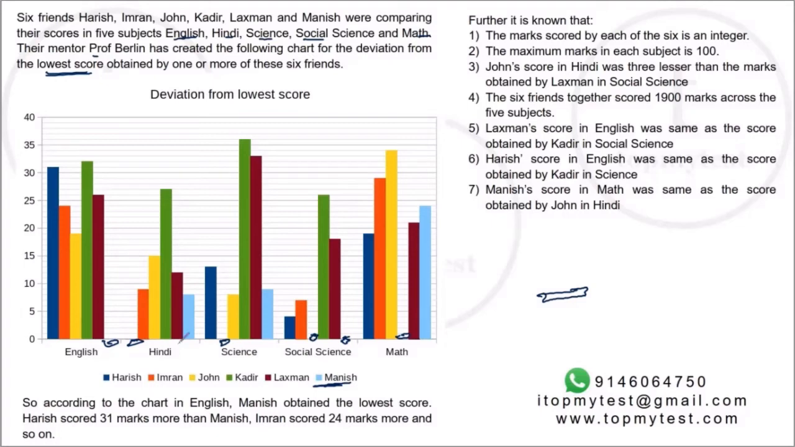These are not the scores. These are deviations from the lowest. And it further says Harish scored 31 more than Manish. So Harish is 31 here. So it's Manish plus 31. Similarly, Imran scored 24 more than Manish.